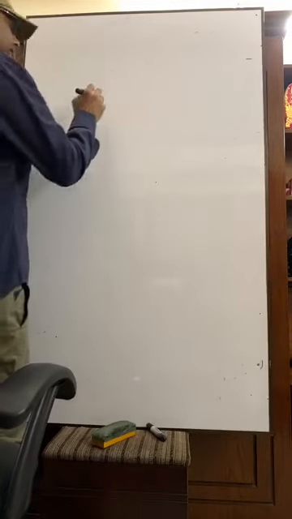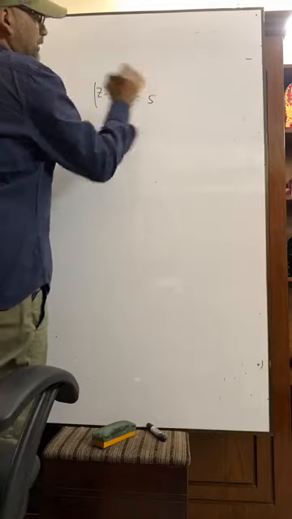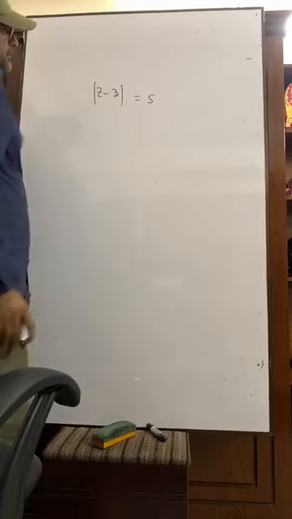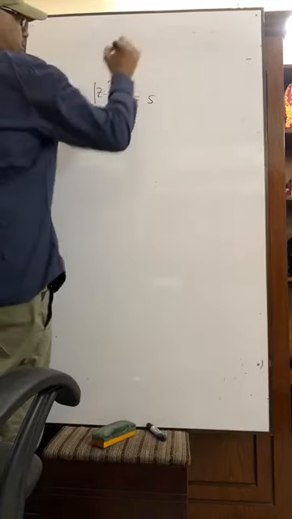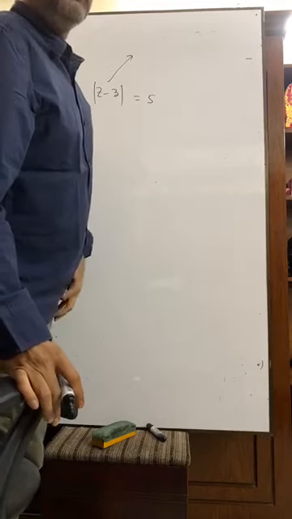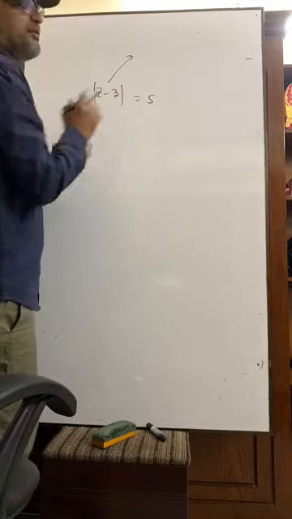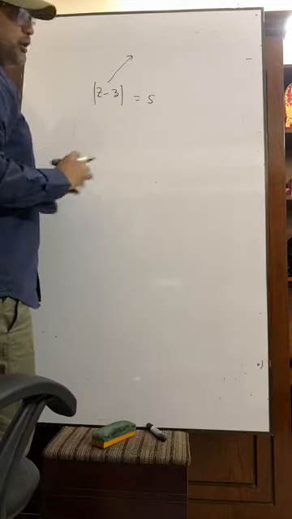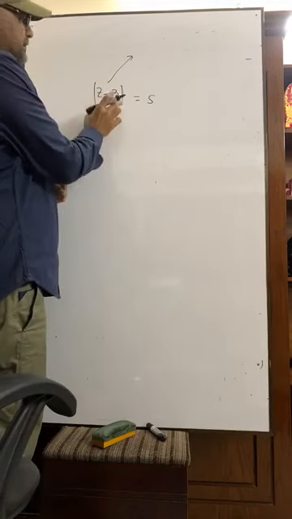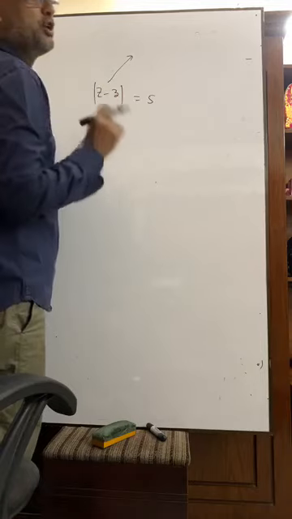If you are given |z − 3| = 5, what is this? Actually, what is meant by this? This is the distance of the moving point (x, y) from (3, 0), which is always fixed at 5. |z − 3| means the distance of the point (x, y) from the point (3, 0).